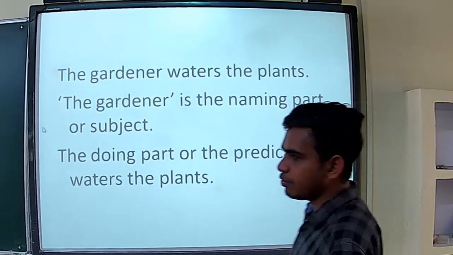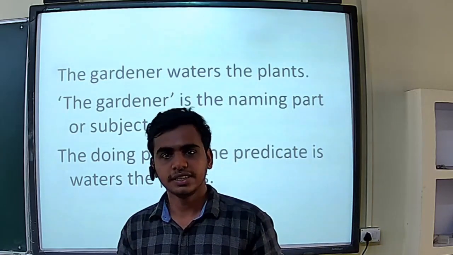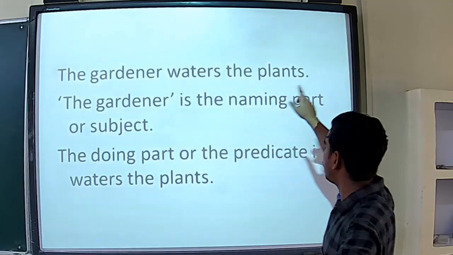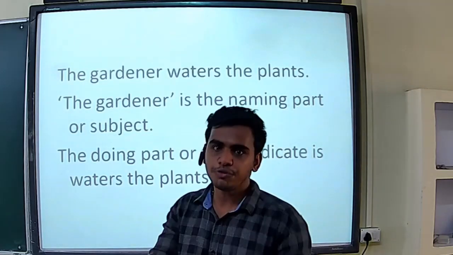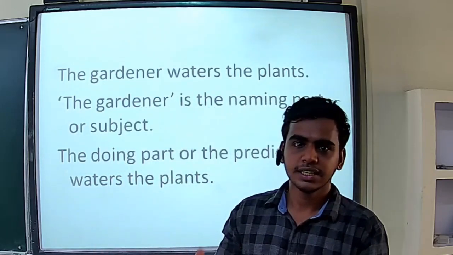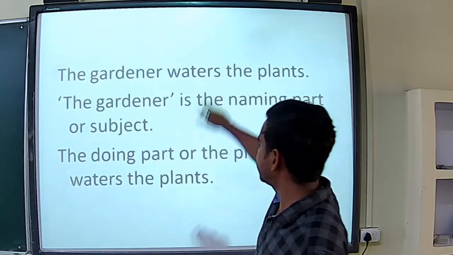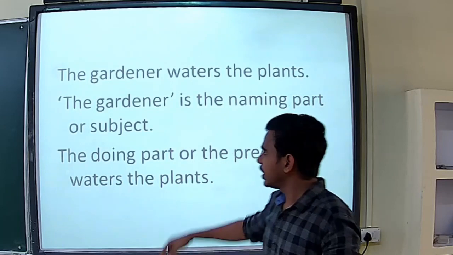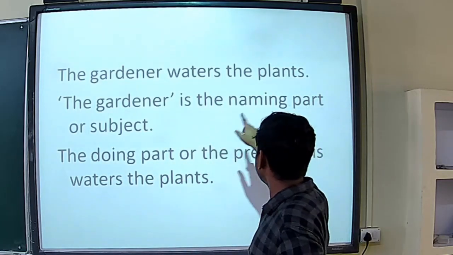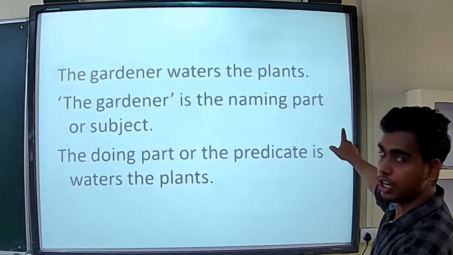Now we will go through one example, then you will understand more. The example is: the gardener waters the plants. All of you know that in this sentence there is one subject. So what is the subject? The subject is the gardener. We are telling that the gardener is the naming part or subject.